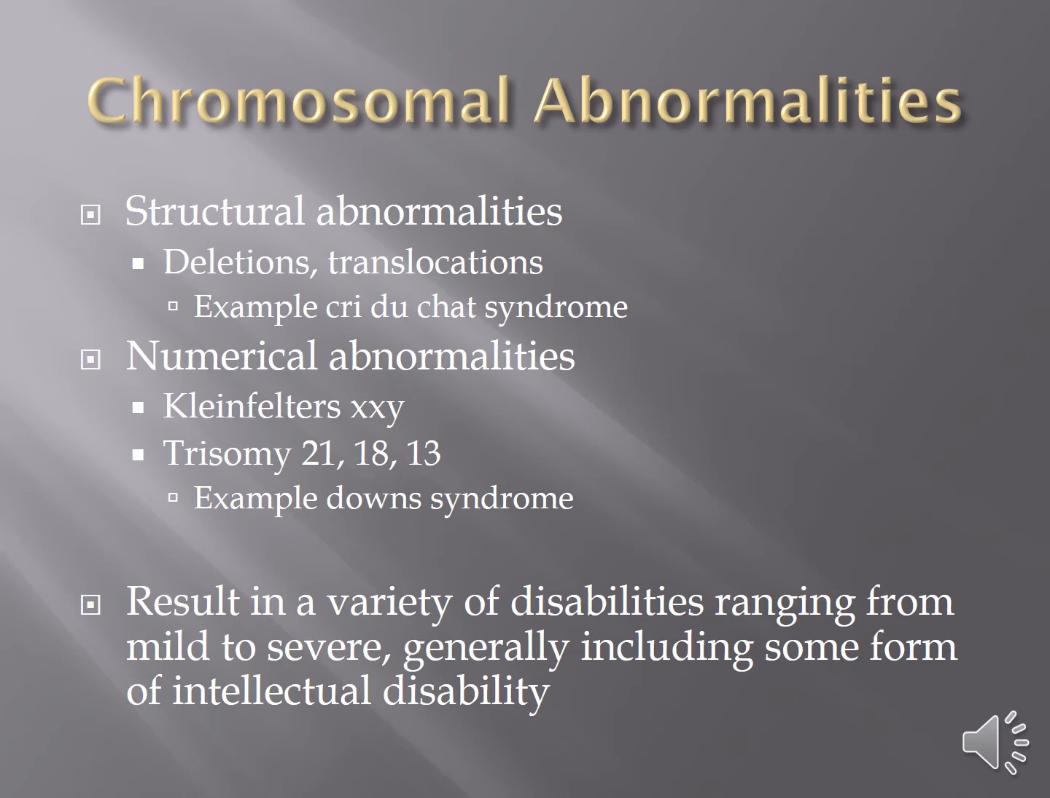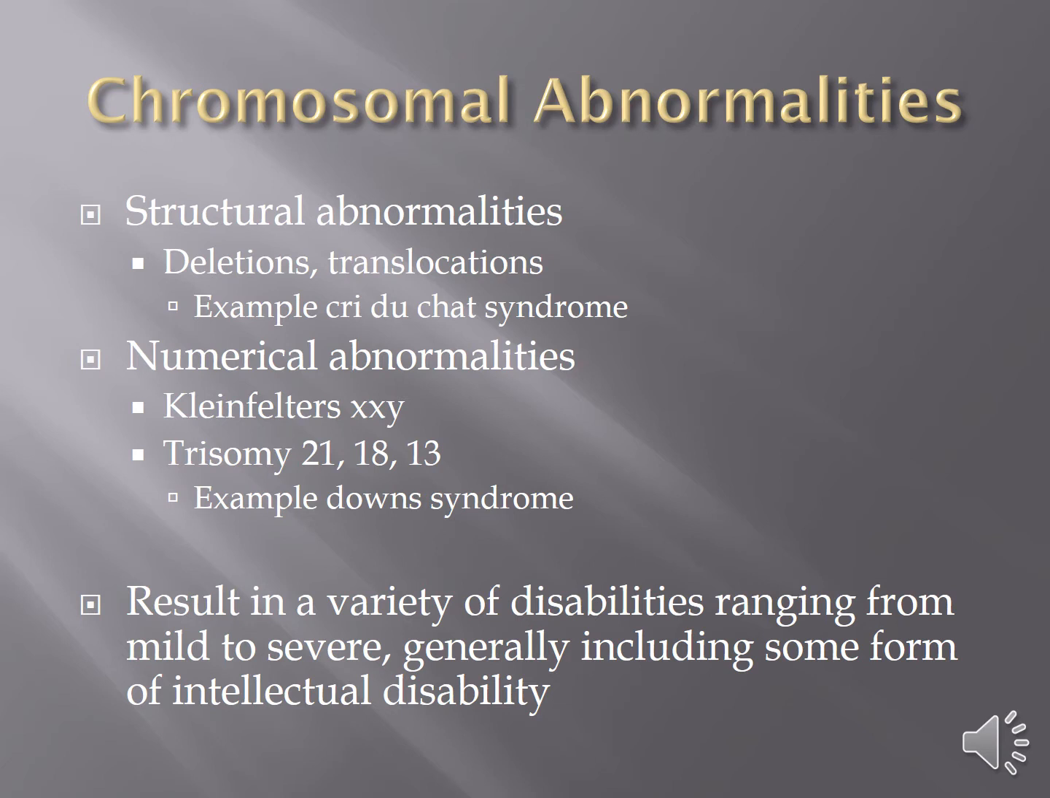There are numerical abnormalities, Klinefelter's, which is XXY. There's trisomies, typically of 21, 18, or 13. And Down syndrome, as we know, is trisomy 21. They result in many different disabilities. Some are not easy to survive. Sometimes there'll be a spontaneous abortion with some of these.